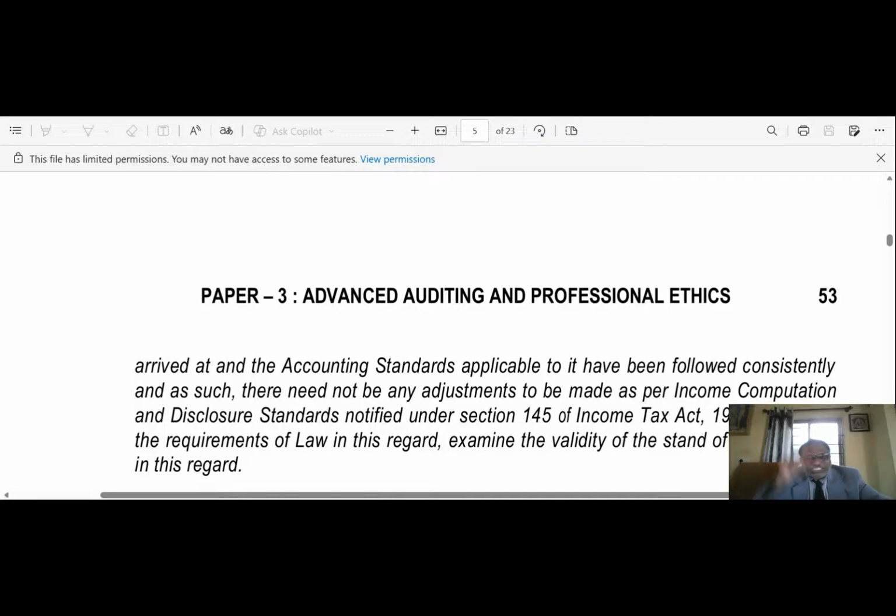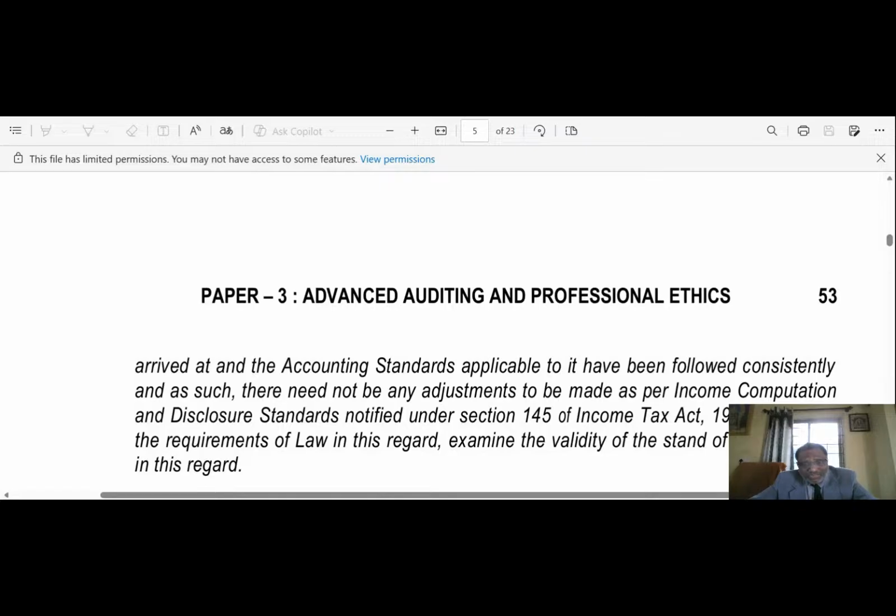Further, section 145 subsection 2 empowers the central government to notify in the official gazette from time to time income computation and disclosure standards to be followed by any class of assessees or in respect of any class of income.